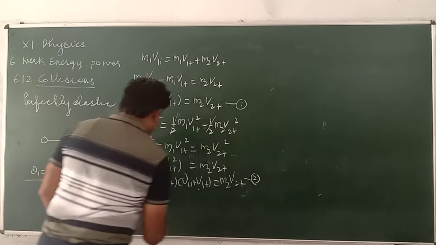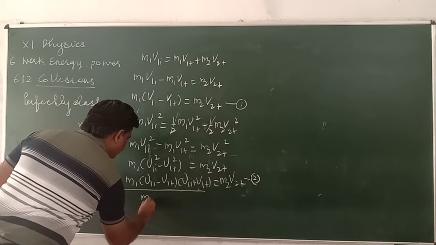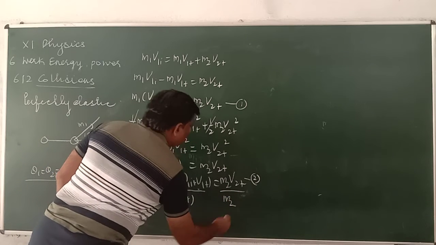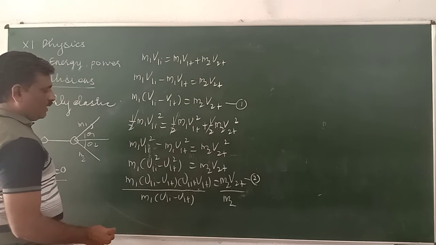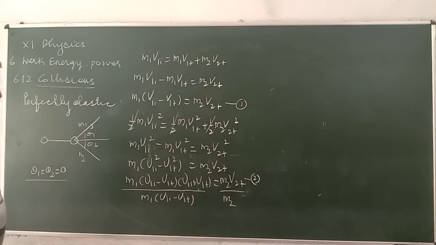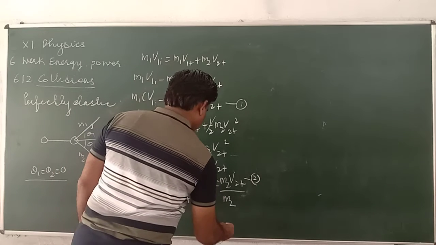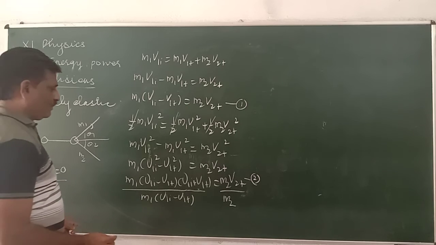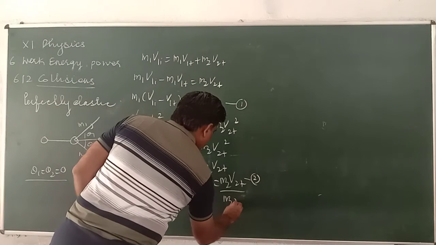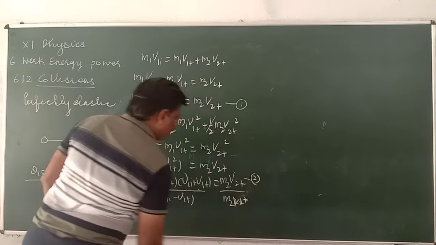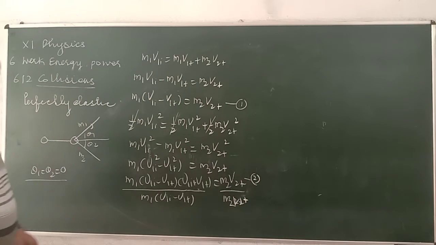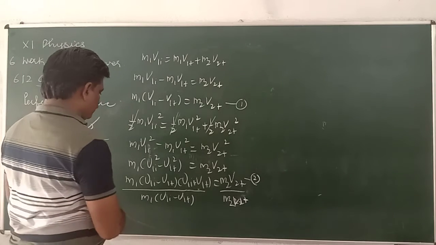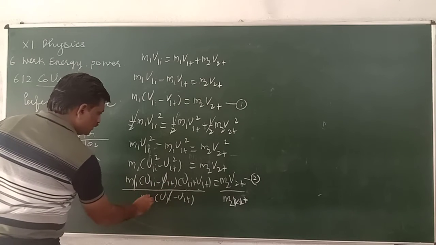If I divide equation 2 by equation 1, M1 times V1I minus V1F cancels with M2 V2F on one side, and the square term is also cancelled.